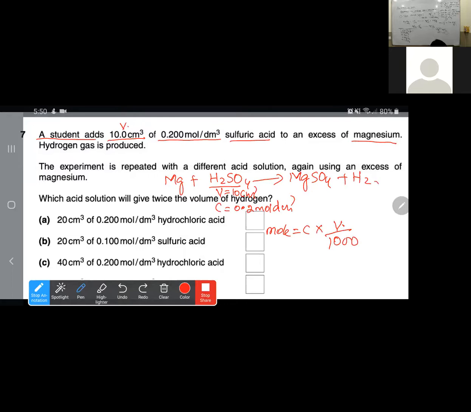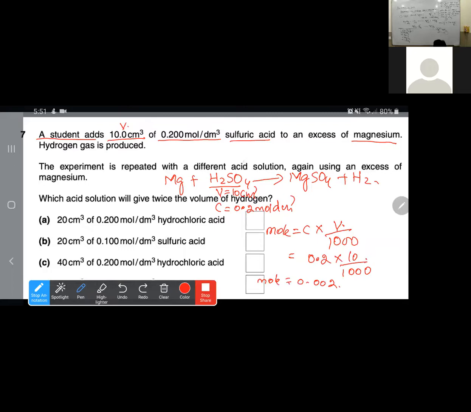It's not for everyone. It is only for Munipur Rahman, because he asked me that question. All the other students, they should practice their calcium carbonate. Okay, Munib, just put the values inside it. That is 0.2 times 10 divided by 1000. So what answer did you get, beta? 0.002.